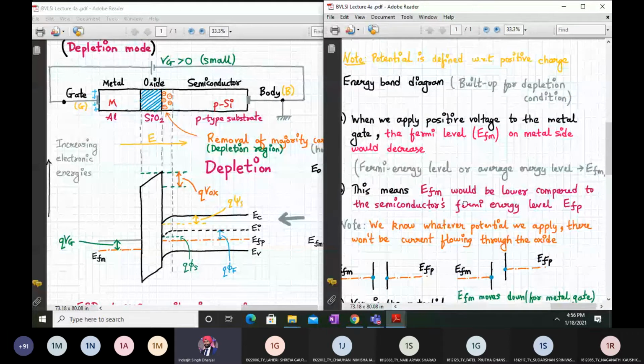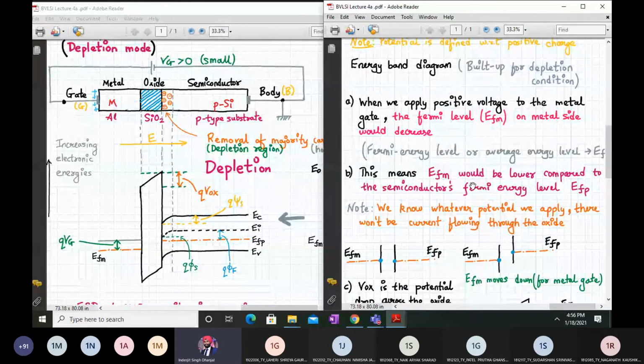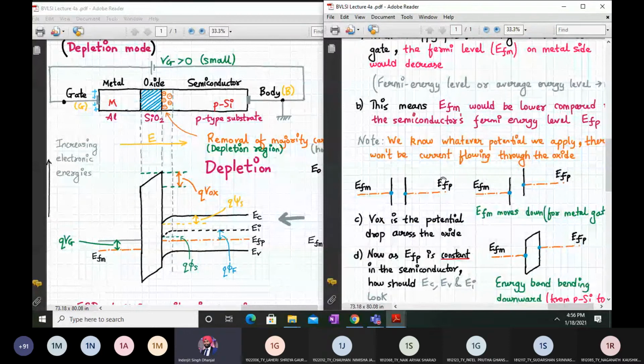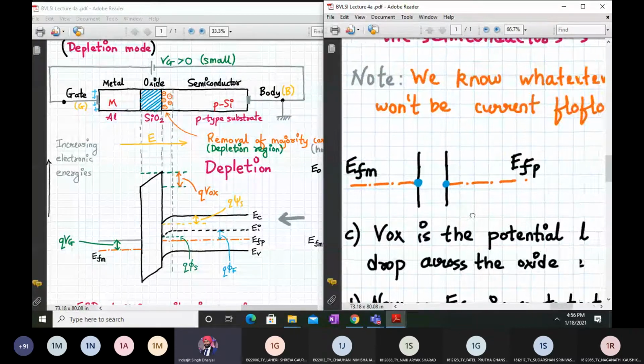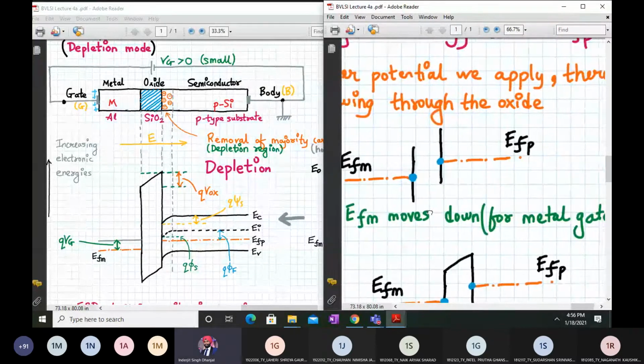Whenever we apply a positive potential to the metal, remember, positive potential to the metal, the Fermi level EFM will go down on the metal side. Prior to applying any voltage, EFM and EFP are aligned together. As soon as we apply a positive potential at the metal side, the metal energy level will go down, and this is how it will look. So the EFM will move down.